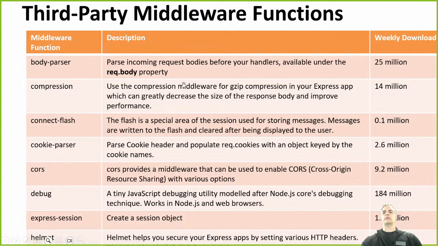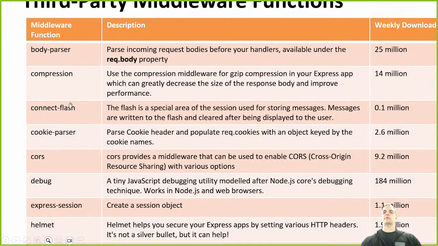Compression. We use compression when we want to compress our files. And it's really great because it improves performance. That's what it does. Connect Flash is another piece of middleware that we use because if I want to update a web page, because web pages don't have any state, we can send a message to the web page without updating it, which is really, really cool.